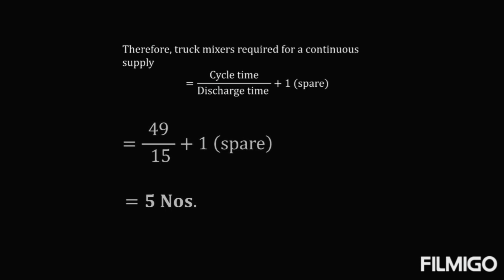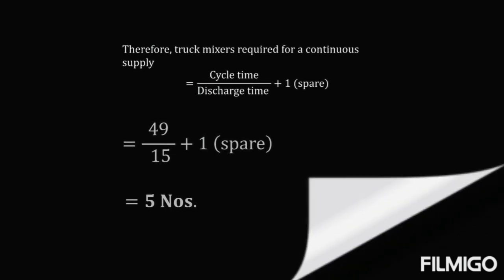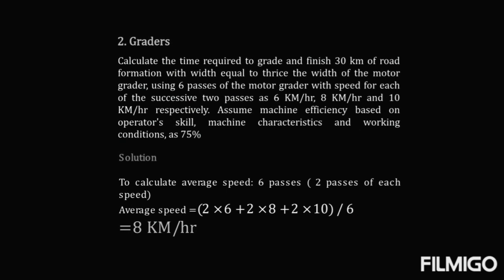Coming to the next problem, which is based on graders. Here we are supposed to calculate the time required to grade and finish a road whose length is 30 km and width is 3 times the width of the motor grader. We are supposed to have 6 passes: 2 passes of 6 km per hour, 2 passes of 8 km per hour, and 2 passes of 10 km per hour.